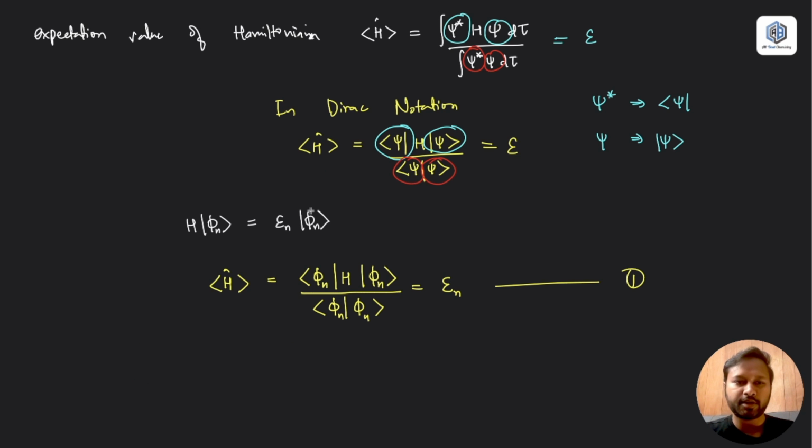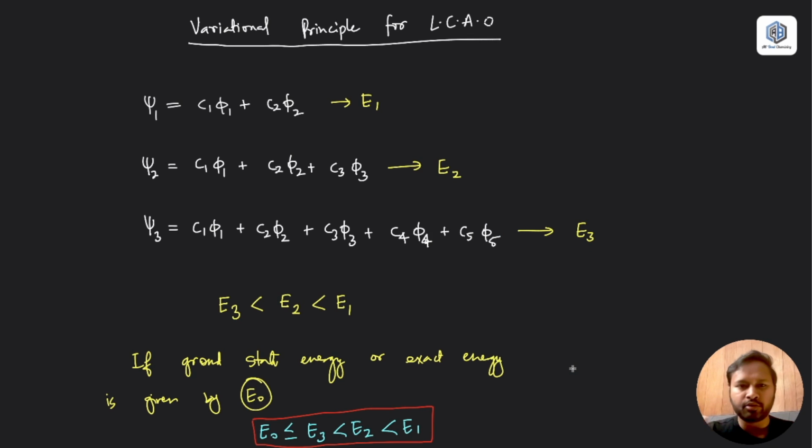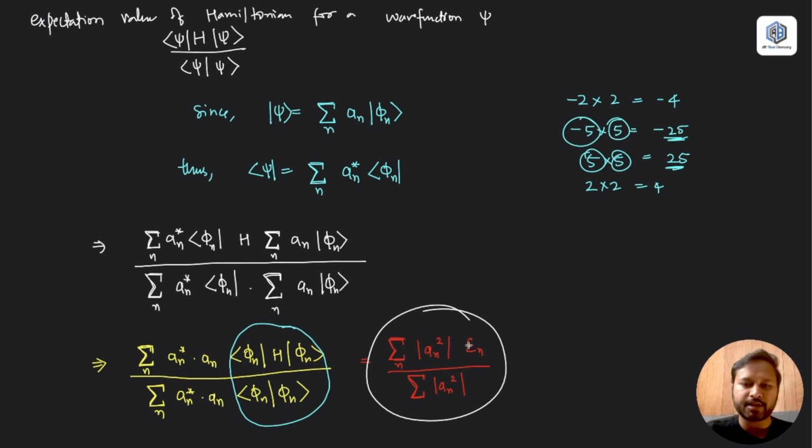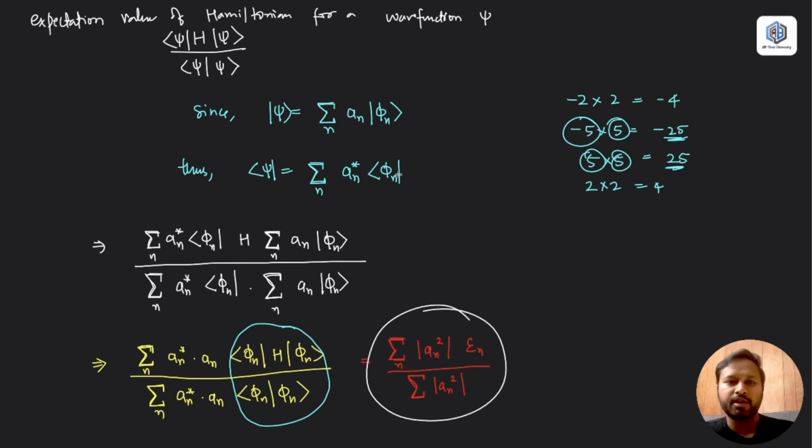Now you know that this wave function psi was a linear combination of atomic orbitals, a lot of atomic orbitals, and according to the variational principle, whatever energy you get will always be greater than or equal to the exact energy. The expectation value of the Hamiltonian gives you the value of energy, right? So here what you have calculated is the energy corresponding to psi.